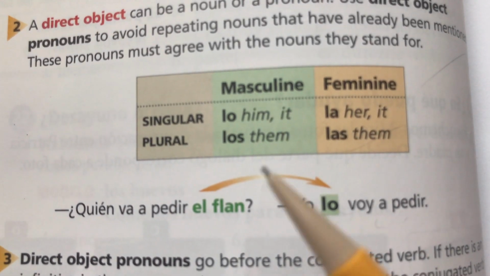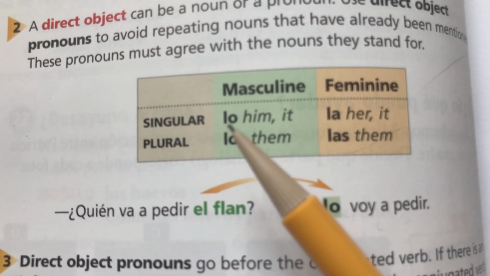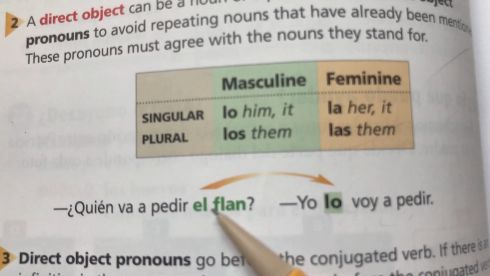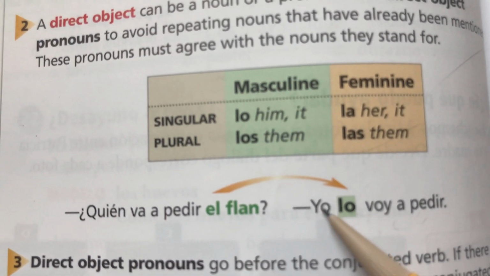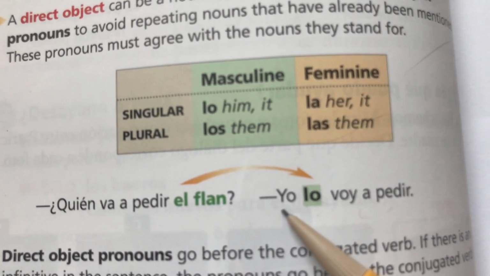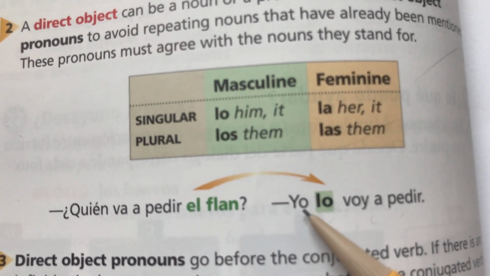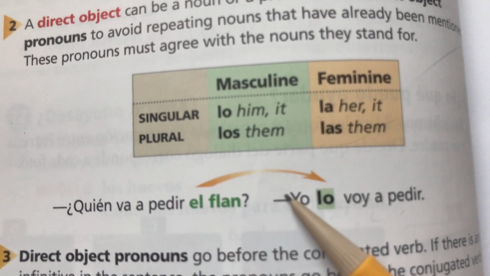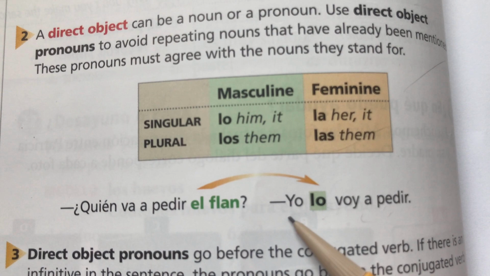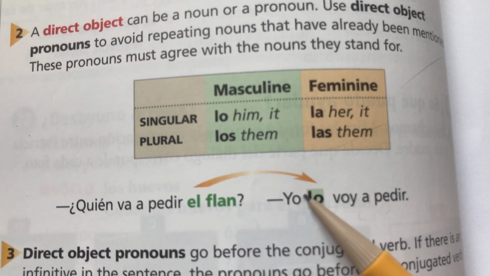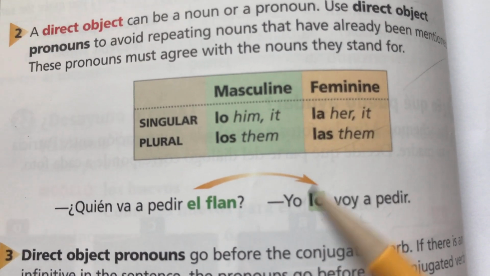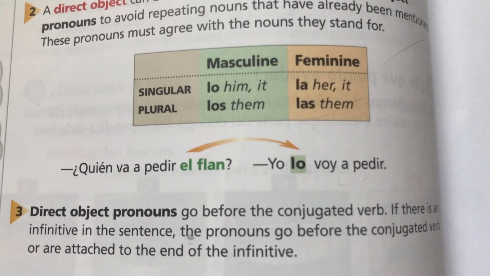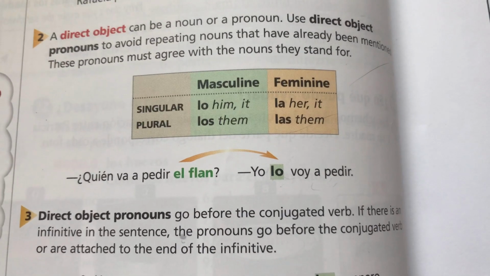It's a little bit trickier when you're doing the singular, because you turned it from an el flan, because you don't say lo flan. You say el flan. And so when you see that lo, you can sometimes go, where'd that lo come from? I'm totally lost, guys. But it's not. It's just because this el is singular. And so when you make it the singular direct object pronoun, your choices are lo for singular or la for singular. Okay?